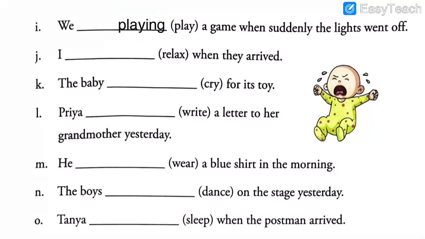Now what do you have to do? Here you can see we is written, which indicates first person plural. With plural, can you use was, we was playing? No, it is not correct. Moreover, it sounds very weird. With we, you have to use the helping verb were. We were playing a game when suddenly the lights went off. This is what the answer should be. Next question is: I dash when they arrived.